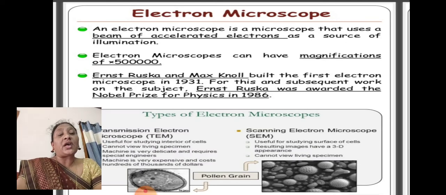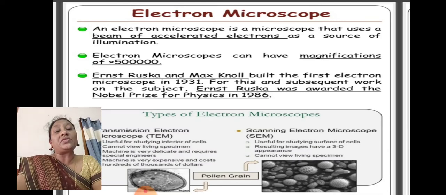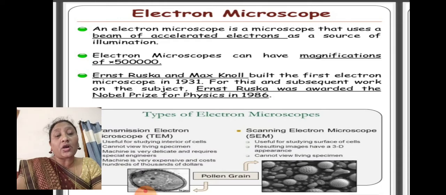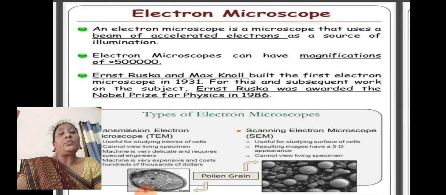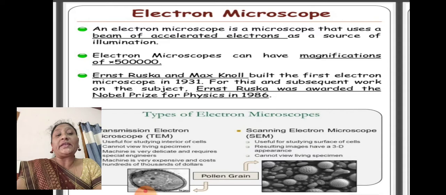Previously we saw that a compound microscope gives visuality of 200 times, and the electron microscope is giving visuality of more than 5 lakh times. That means very small tiny things can also be visualized under the electron microscope. Ernst Ruska and Max Knoll built the first electron microscope in 1931.